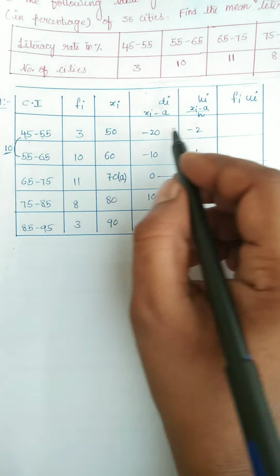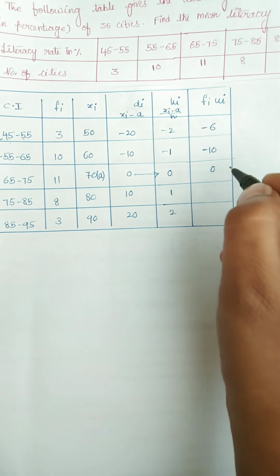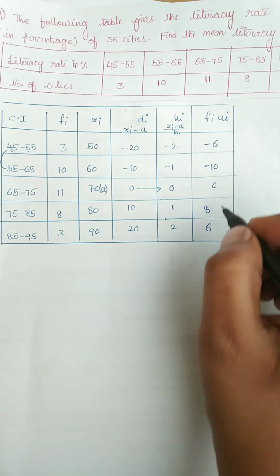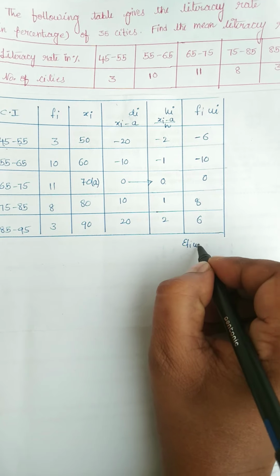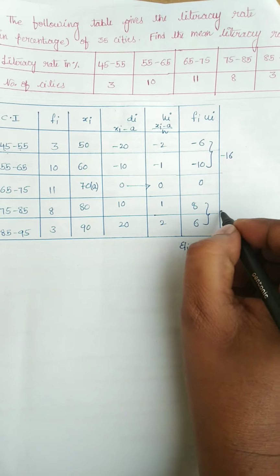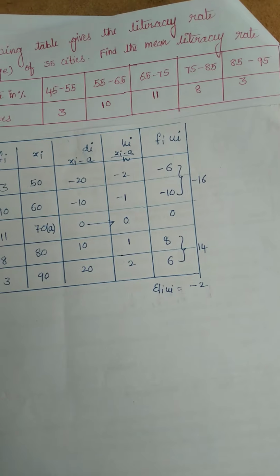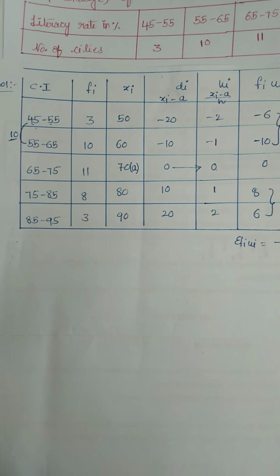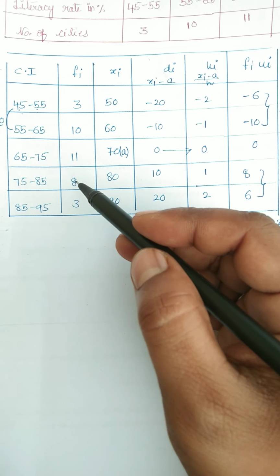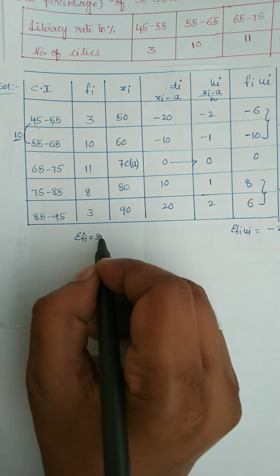Now fi ui: 3 into minus 2 is minus 6, 10 into minus 1 is minus 10, 11 into 0 is 0, 8 into 1 is 8, 3 into 2 is 6. So we have to find sigma fi ui: minus 6 plus 10 is minus 16, 8 plus 6 is 14, minus 16 plus 14 is minus 2, right? So sigma fi ui value we got is minus 2. And what is sigma fi? 13, 24, 32 plus 3, 35. So sigma fi value is 35.